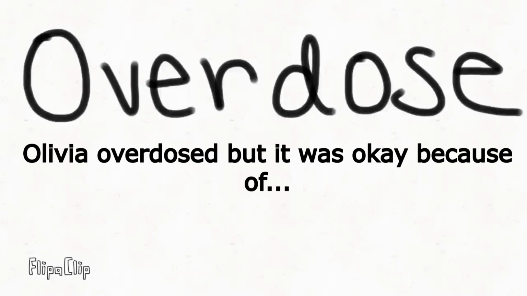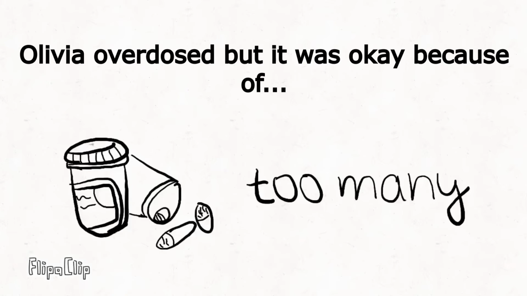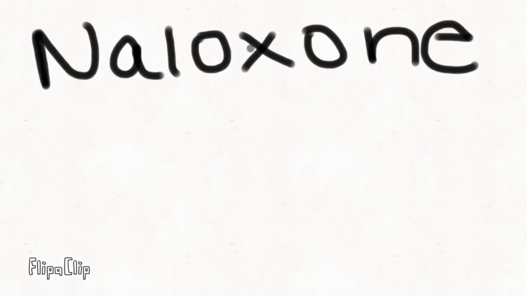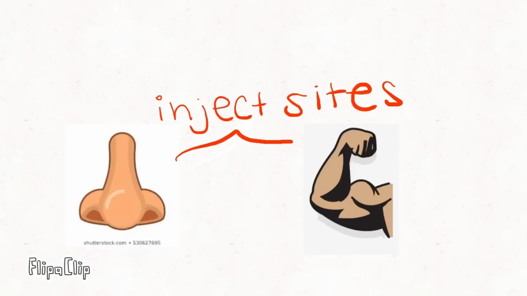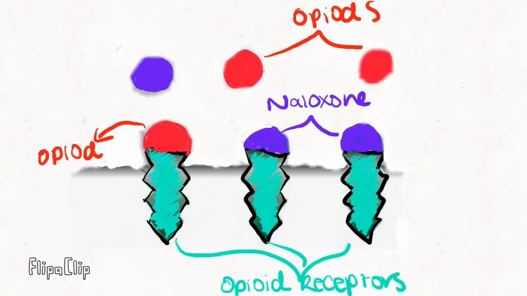Overdose is when the presence of a large quantity of drugs makes a person not responsive to stimulus. Naloxone is a narcotic antagonist that can be injected into muscles or sprayed into the nose. Naloxone works by protecting receptor sites in the brain, which opioids normally bind to. The drug has a stronger affinity to the receptors than the opioids do, which is the mechanism that allows for displacement. This is key for normal breathing and reverses overdose.